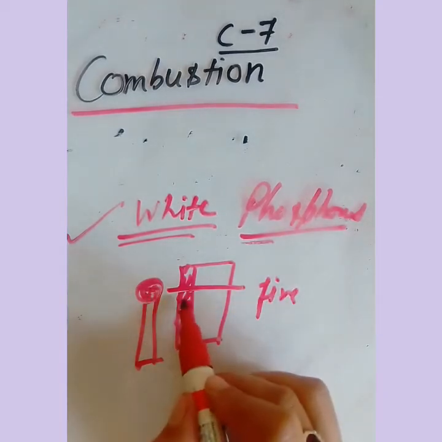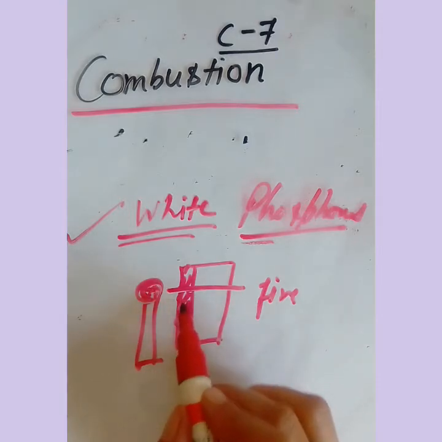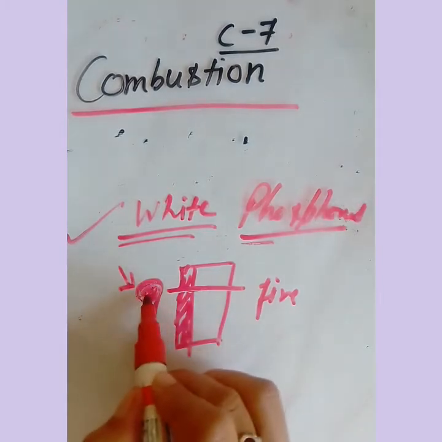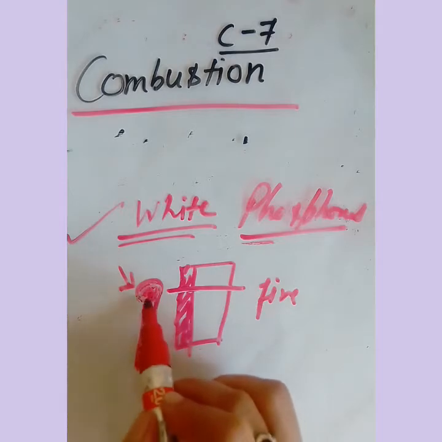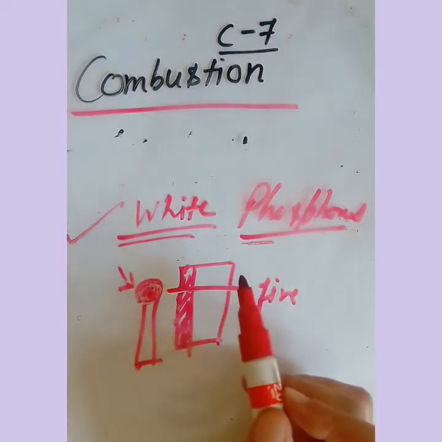Because by rubbing we create friction and increase the temperature. By increasing the temperature of this red phosphorus, it reaches the ignition point, the temperature required for burning, and it starts producing fire.